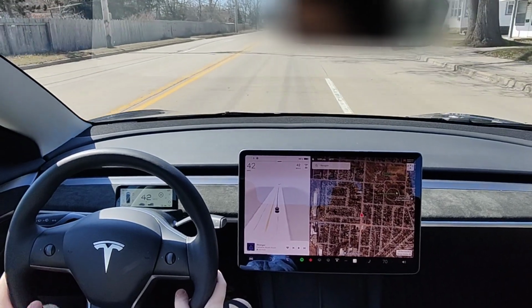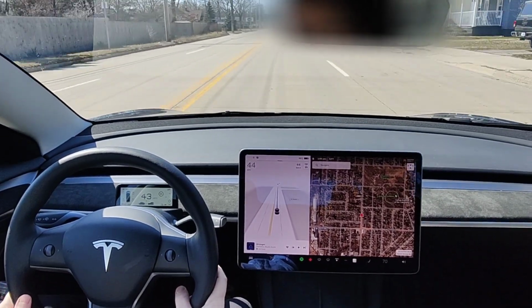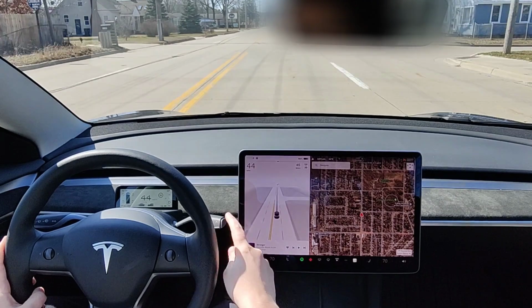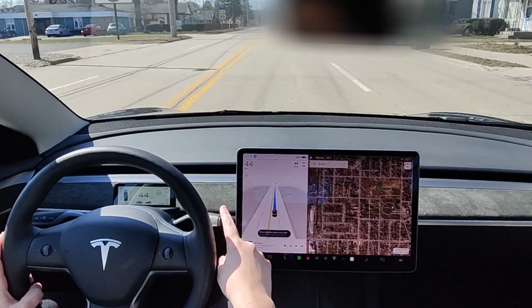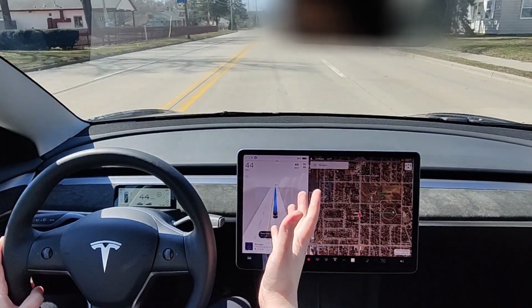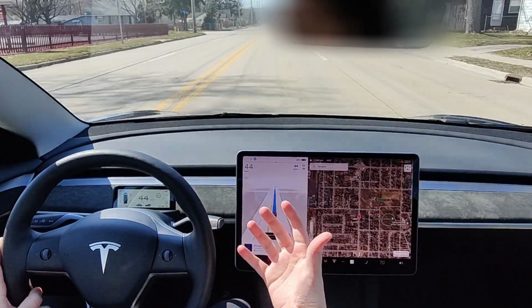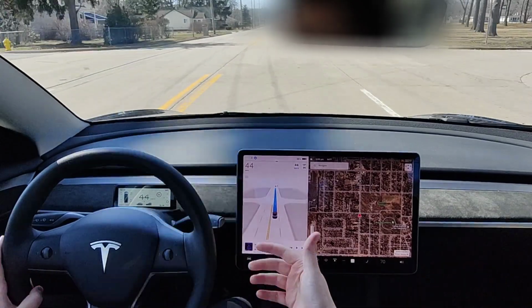Hey guys, this is going to be a quick video on how to engage autopilot when you're driving a Tesla. So to do this, what you want to do is with the right stalk, click down on it 2 times. So 1, 2, and this is going to put it into autopilot mode. Now, if you have the FSD version, then doing 2 clicks will put you in full self-driving mode.